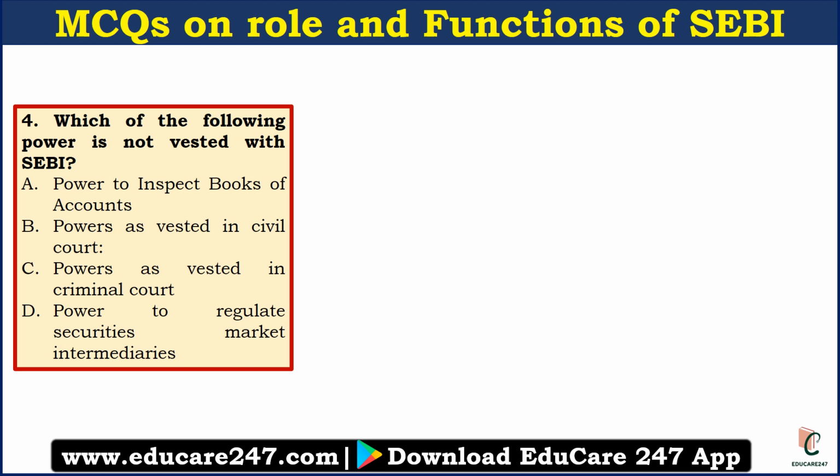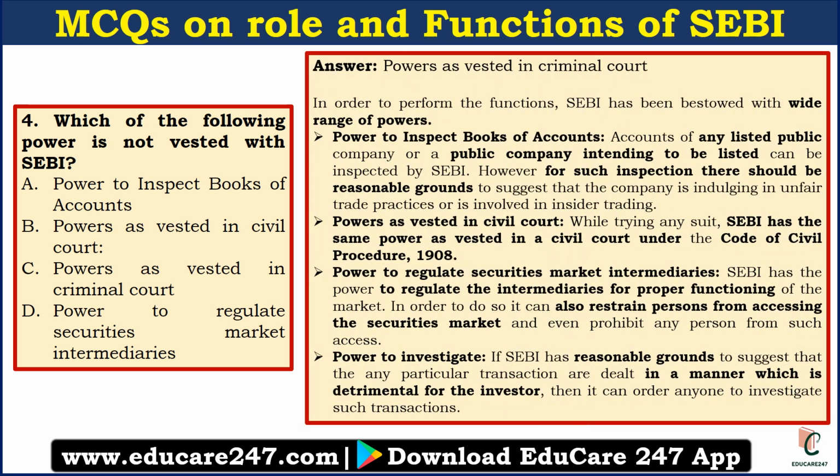The next question is, which of the following powers is not vested with SEBI? The answer is power as vested in the criminal code. SEBI Act 1992 provides certain powers to SEBI for their functioning. Let us see those powers. The first important power is the power to inspect books of account. SEBI can investigate the accounts of any public listed company or public company intending to be listed, but there should be some reasonable grounds for that inspection.